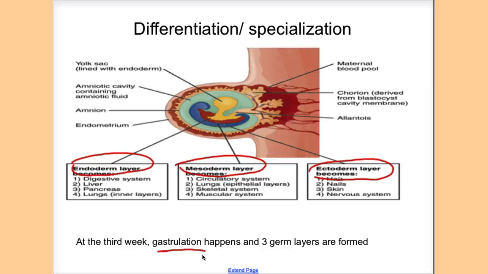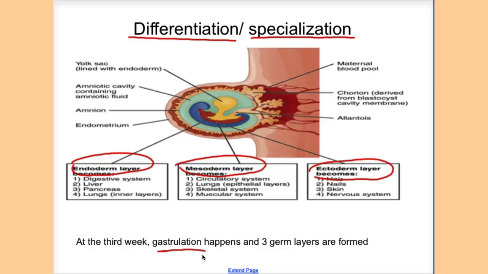So when these cells are now forming different organs and systems, it is called differentiation or specialization. They're having a specialized job. They're not just random cells anymore. They're going to take on the shape, they're going to take on the function and everything else that comes with that system. So if you remember, the nervous cells or neurons have a very distinct shape. This is when the ectoderm will start to differentiate or specialize into nervous cells, which will form nervous tissues, which will form the nervous organs, and then the organs form the nervous system.